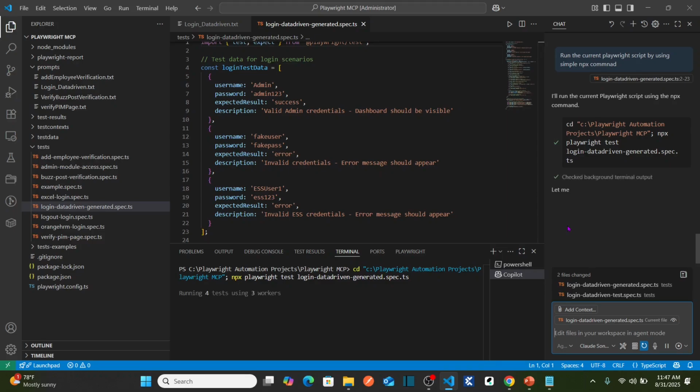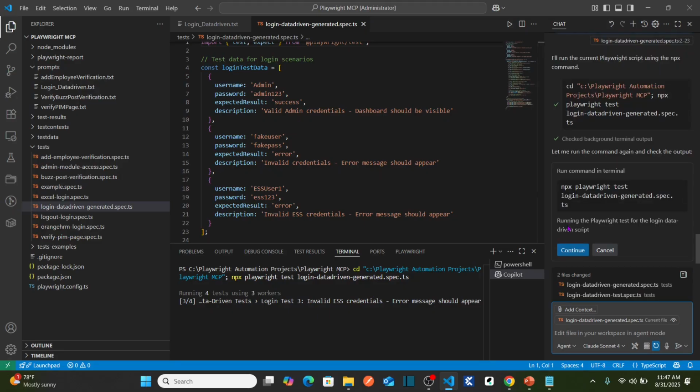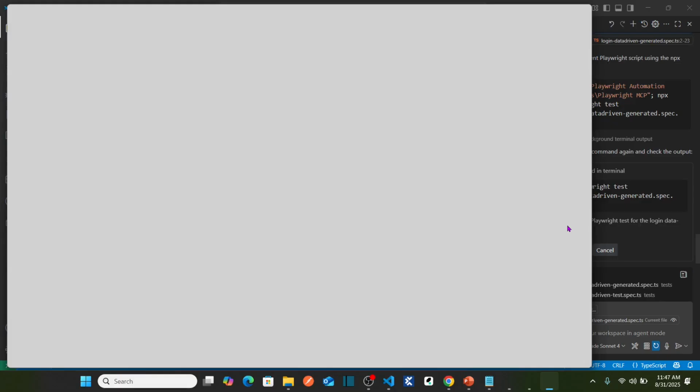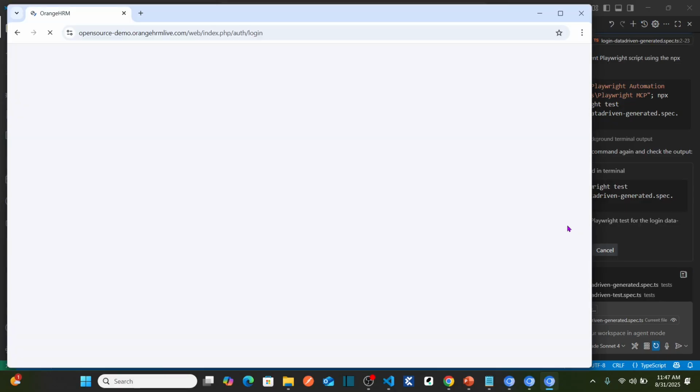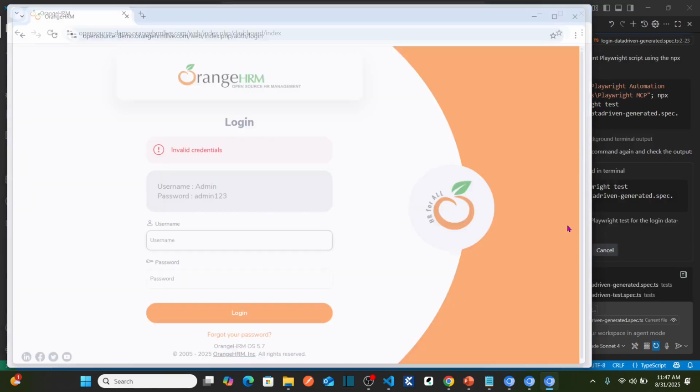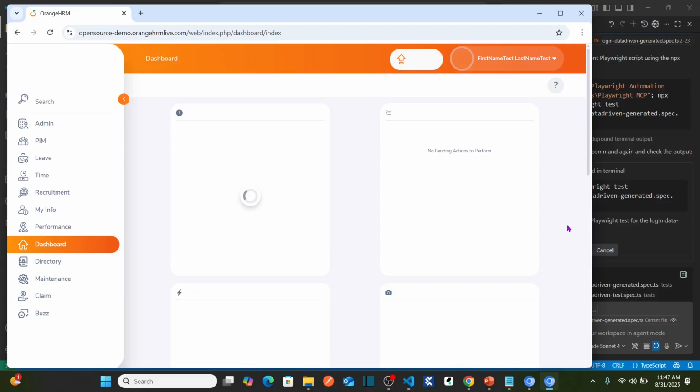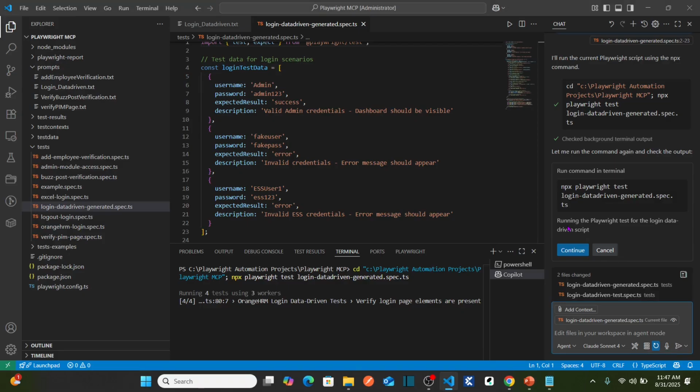Running 4 tests using 3 workers. It seems something is wrong here because we should have only 3 data sets. Let's see what is happening. It is entering the invalid credentials and then it is also entering some valid credentials. Let's see. I can see the tests are completed, but somehow something is wrong here.